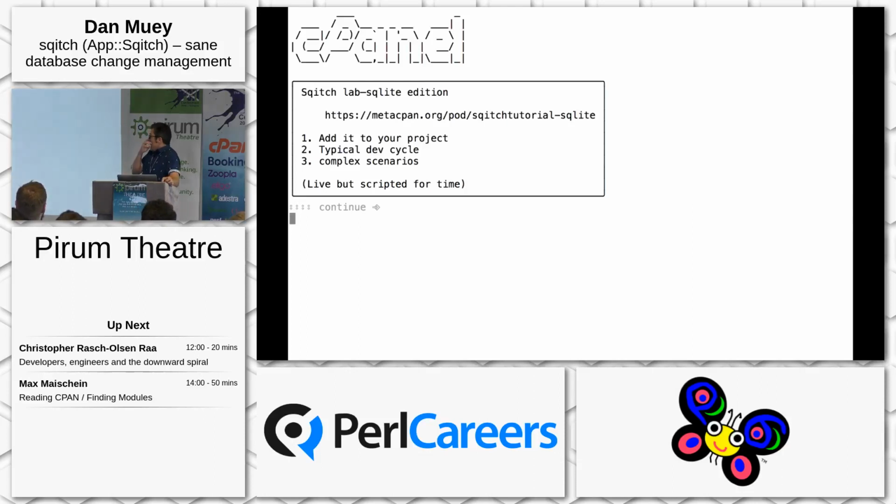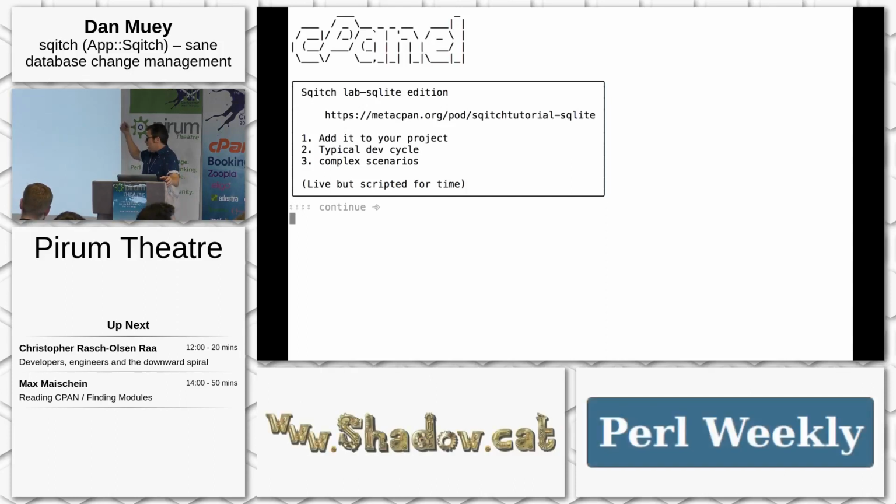This part of the demo is essentially going through the online tutorial for SQLite. So if you miss a slide or don't see quite what the command is, don't worry. You can always go there and go through all this yourself. But we're going to add it to our project, do a typical dev cycle, and a couple complex scenarios. And it's actually doing these commands. They're actually running, but I've scripted them out because the talk would be 40 minutes long if I had to type everything, because I can't type.